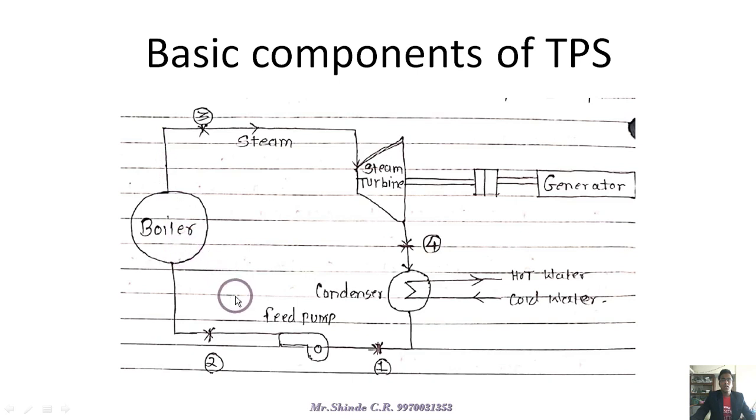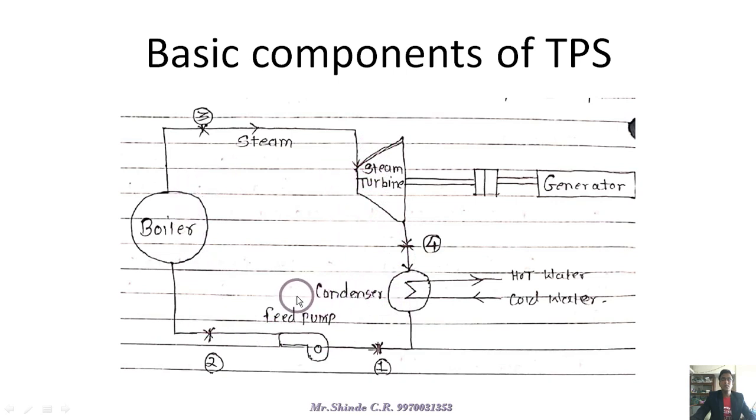In order to provide the feed water to the boiler, the pressure at the feed pump is required to be high compared to the pressure at the boiler. So the feed pump's main function is to create a pressure more than the boiler pressure. Only then is the water at the feed pump supplied to the boiler, which converts that feed water into steam, and this process continues in a cycle.